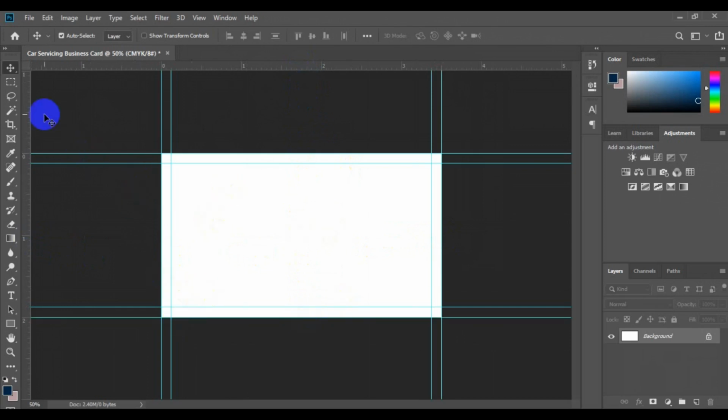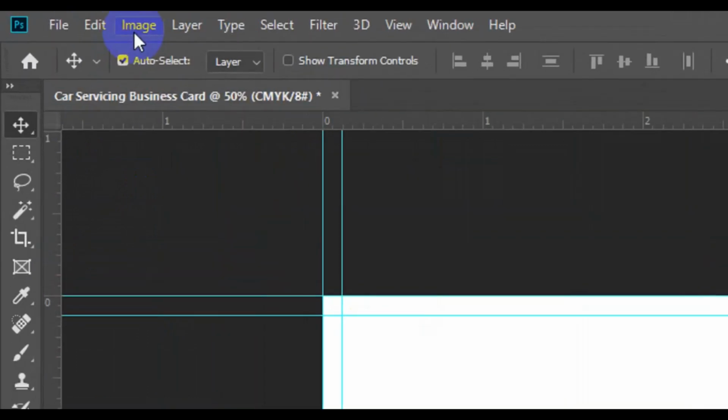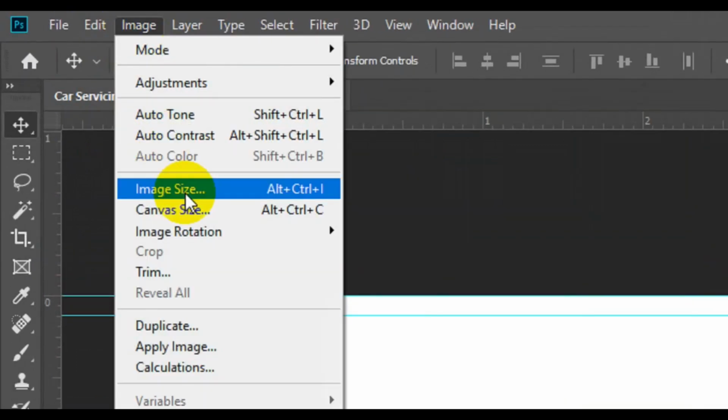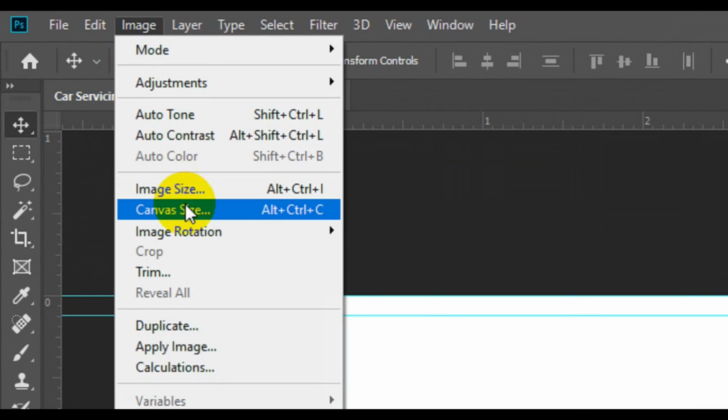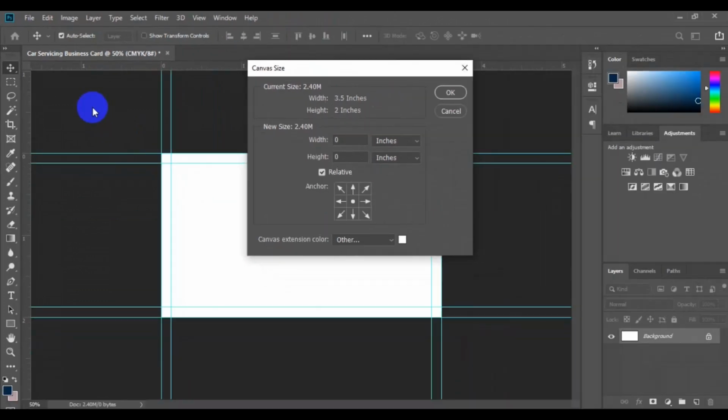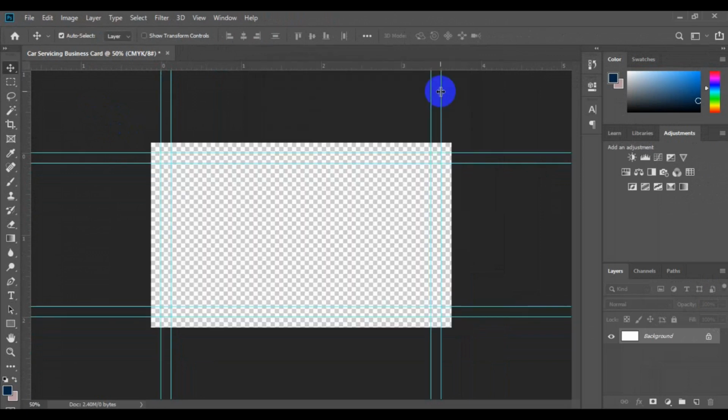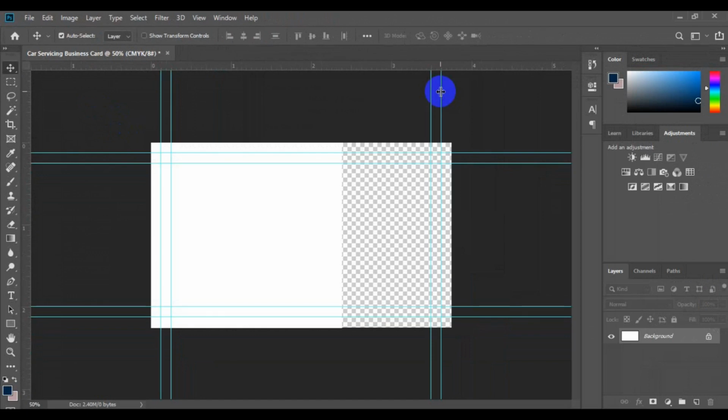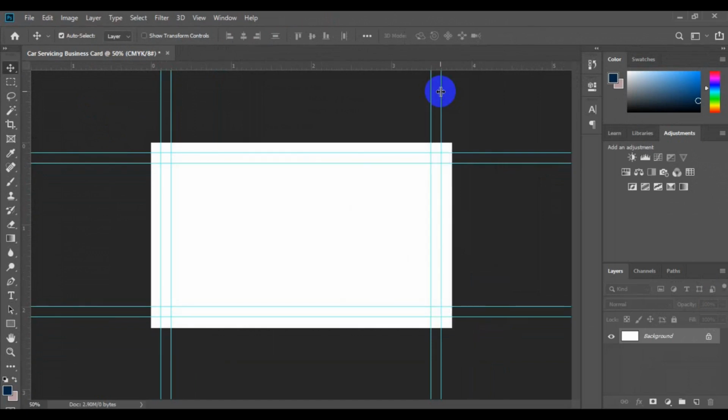Next thing you want to do is to go back to your image from the home tab right here and look for canvas size, or you press Alt plus Ctrl plus C, and the canvas window is going to pop up like this. Then you have to come to width, and press 0.25 for the width, and then come to the height, type in 0.25, then come to the top right here and hit OK. So this 0.25 here serves as your bleeding area. That is, whatever you want to design must not fall in that category.